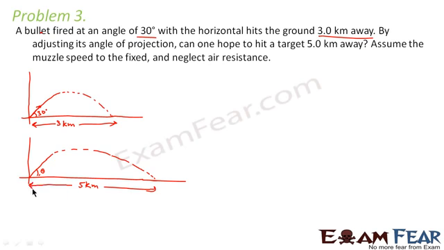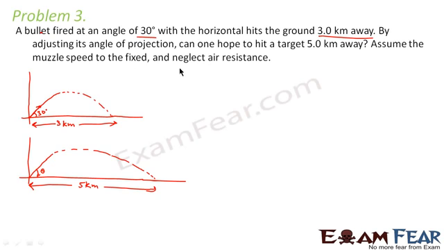So the question is asking you, is it possible that by changing the angle to some other angle, you can make this bullet hit the ground 5 kilometers away from the origin? So how do we do that? Also it is told that assume the muzzle speed to be fixed and neglect the air resistance, right?